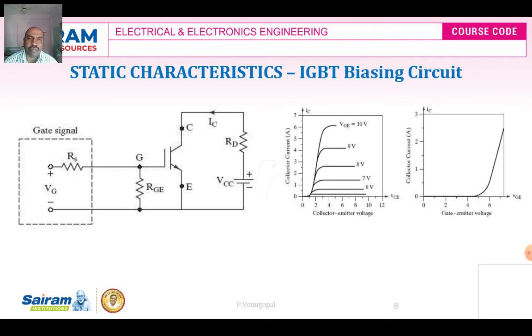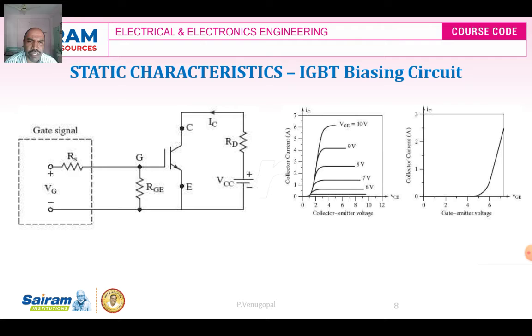Static characteristics of the power IGBT, or IGBT biasing point. Dear students, the output characteristics is nothing but the collector characteristics. So the collector characteristic is the graph of collector to emitter voltage and the collector current for the different values of the VGE.